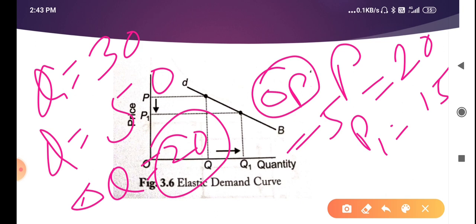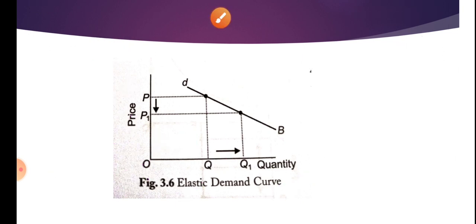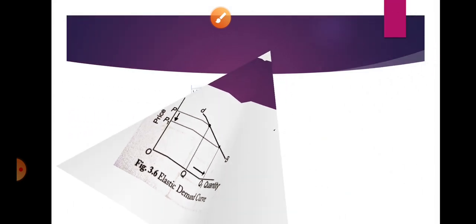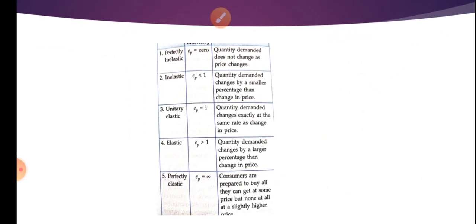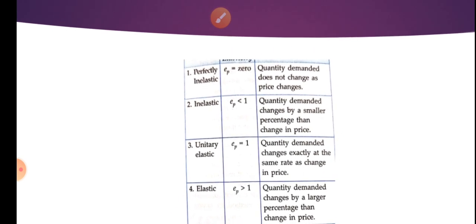It is not perfectly elastic, because in perfectly elastic there was a slight or negligible change in the price, but the quantity demanded was increasing till infinite. So in perfectly elastic it was infinite, and here there is more change in quantity demanded in comparison to the less change in the price of the commodity. So I hope you understood this example well also. Now we are going to discuss the next slide, the numerical value of all these types of elasticity.